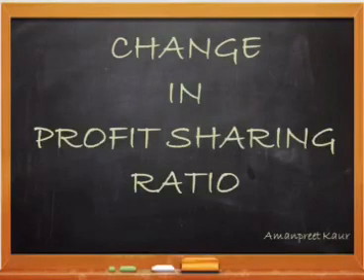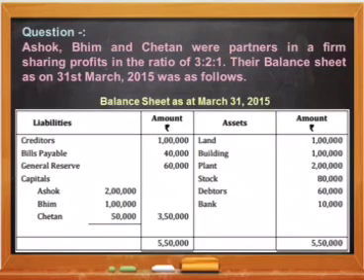Okay, so now let's solve a comprehensive question. Ashok, Bhim and Chetan were partners in a firm sharing profits in the ratio 3:2:1. Balance sheet as at 31st March 2015 is given to us. You can see on the asset side, all the assets are given. On the liability side, other than outsider liabilities, general reserve and capital of the partners are given.